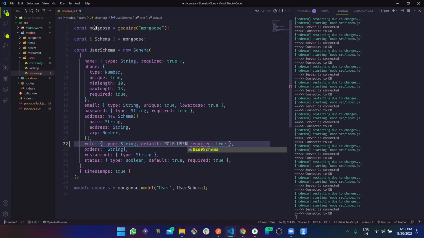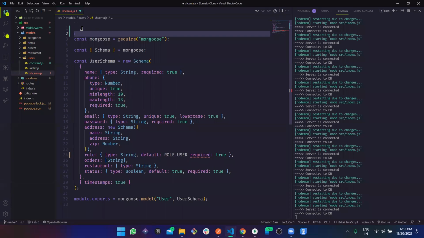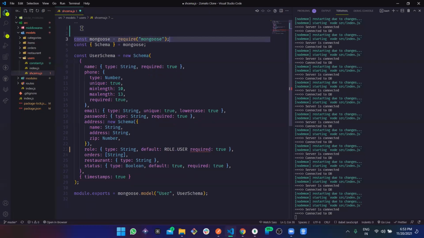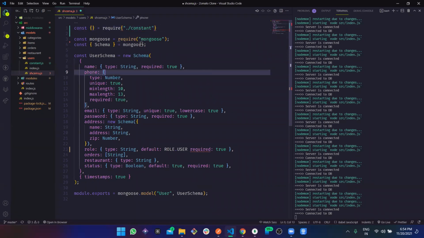Now let's import it from somewhere. Require the same file, we call it constant, yes, constant, of course. But am I missing something?